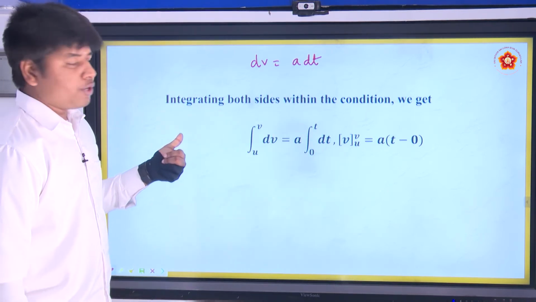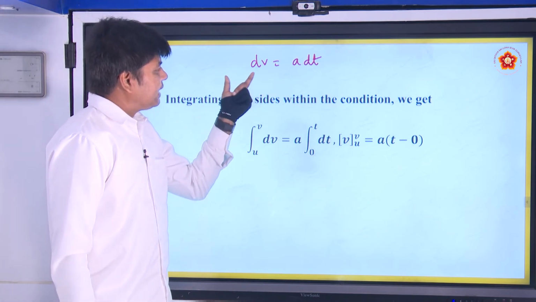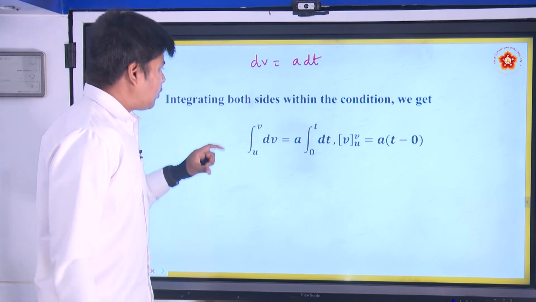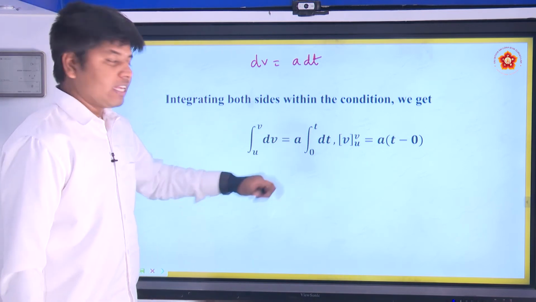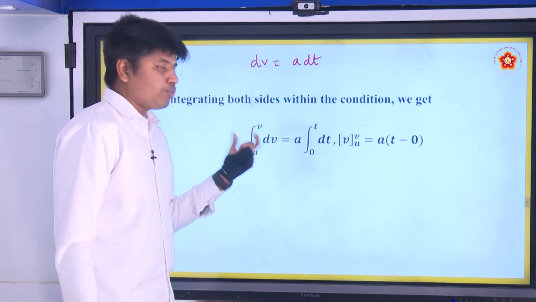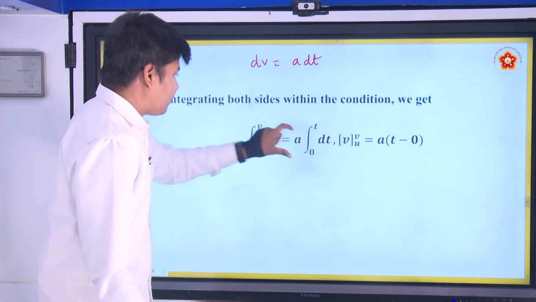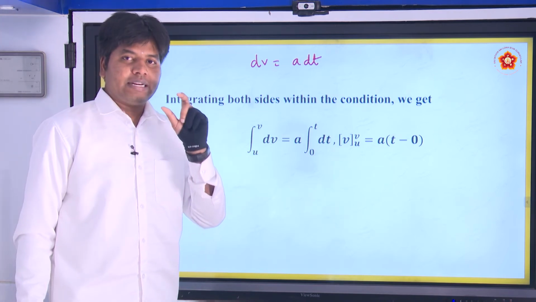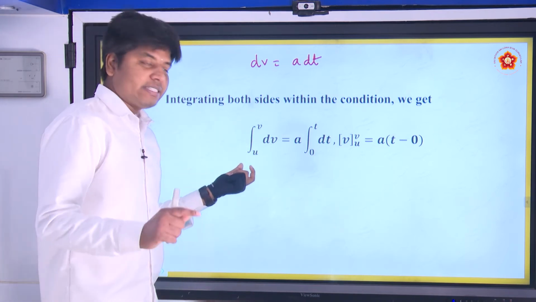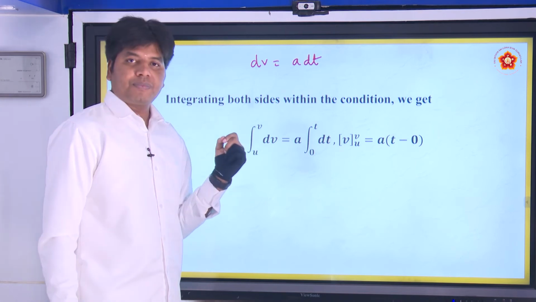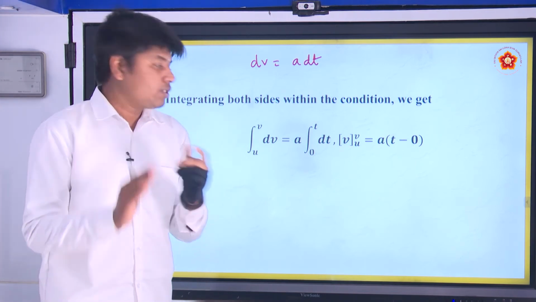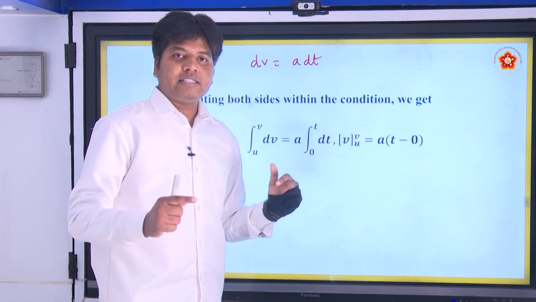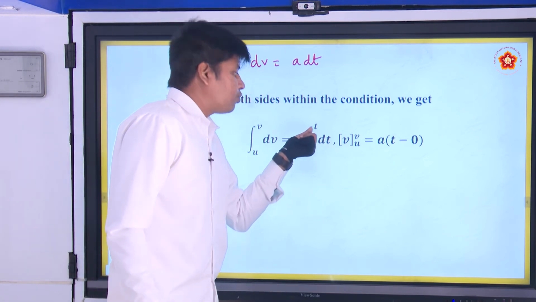We have dv is equal to a dt. Now we are integrating on both sides. When integrating, we need to see the limits of these two values. As dv is the small value that is changing from u to v, we are accumulating those values from u to v. Then t starts from 0 and goes to t.